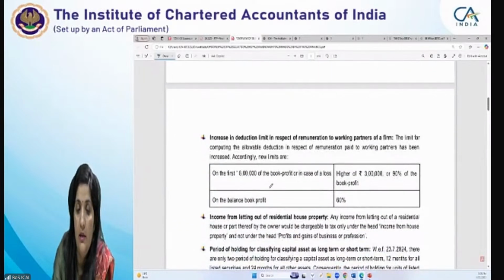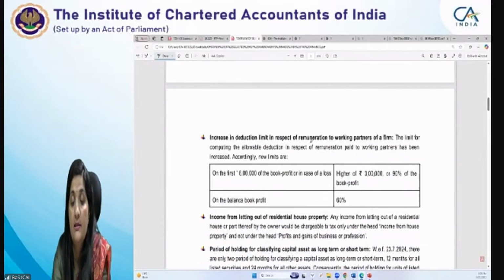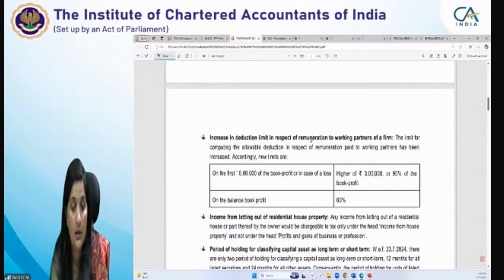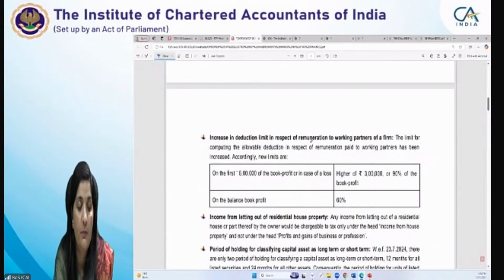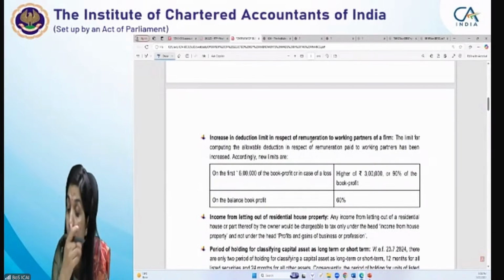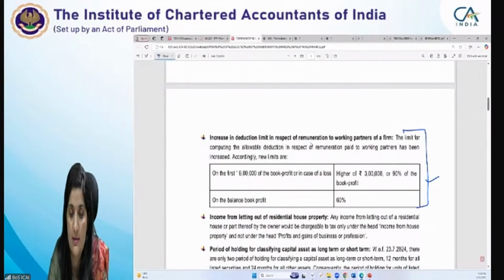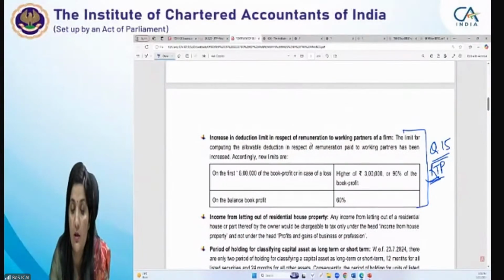It is again very important that there is an increase in the deduction limit in respect of remuneration to working partners. They have increased the limit. Okay, and this is applicable for the whole of the year. It's not restricted to a particular specified period. For the purpose of knowing this amendment, question number 15 is given in your RTP. Please refer to that question. In the model test paper also certain questions are given which are based on this amendment.